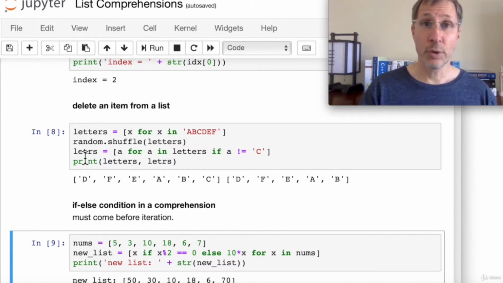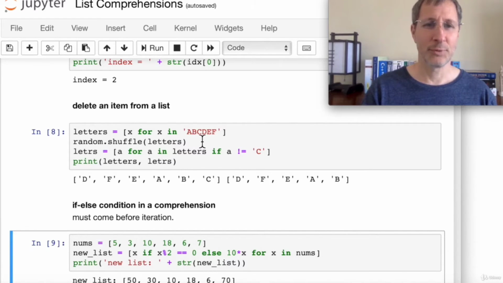So we're going to create a new list that passes this test. A for A in letters if A is not C, right? In other words, every letter in this list except for uppercase C. So we're going to get A, B, D, E, F. And you see when we print them out, we get D, F, E, A, B, but we do not get C. So yeah, that works pretty cool, huh?